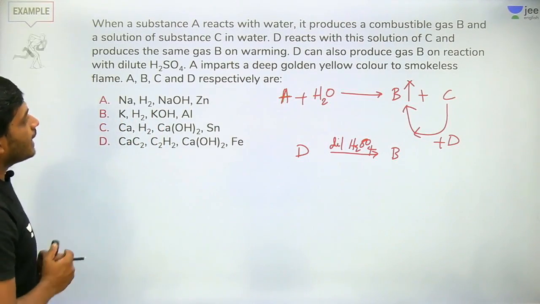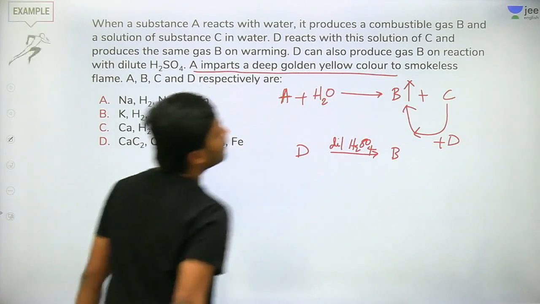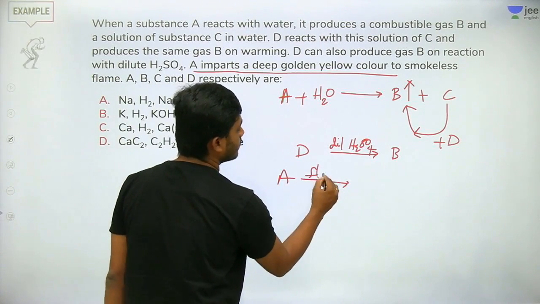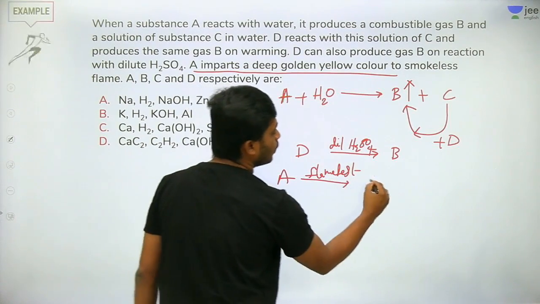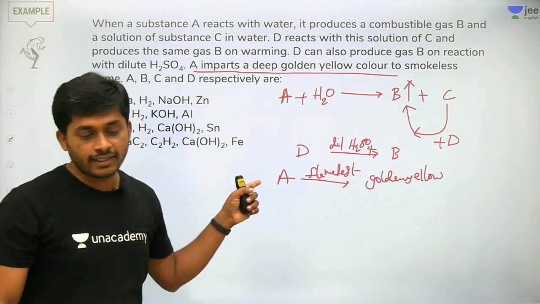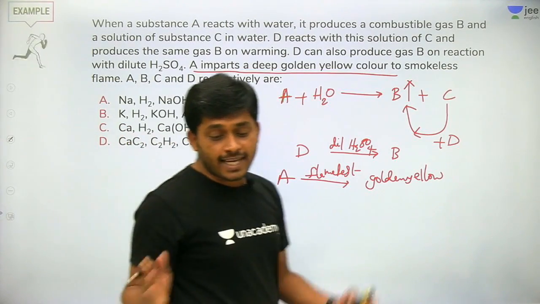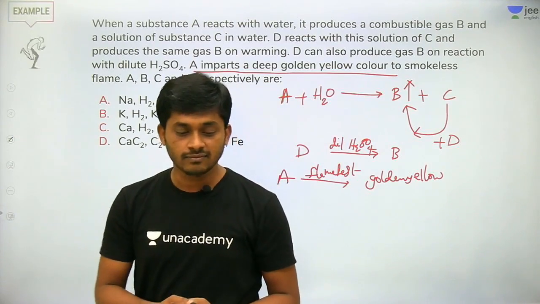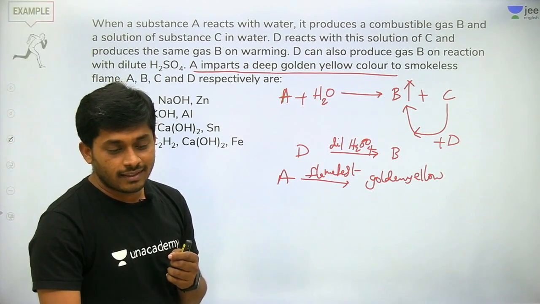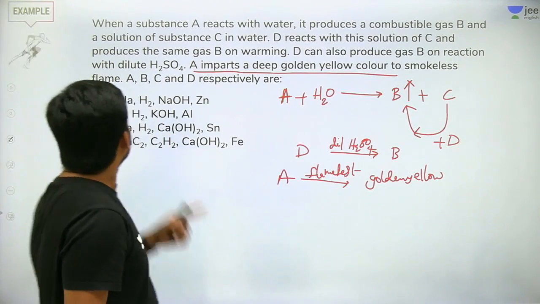And what hint is given here? A imparts deep golden yellow color to a smokeless flame. So the flame test of A is golden yellow. Yes, this is a very good hint. A we can easily identify. What is A? Come on students, what is A? What is the A compound?